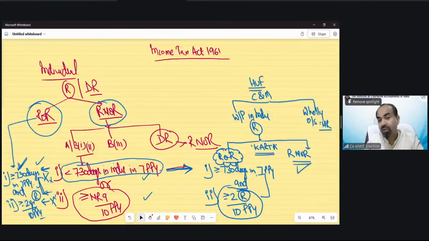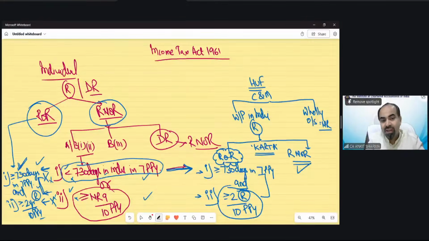What I was trying to tell you is that when you are studying these two conditions, it does not bother why I need to learn these two conditions. These are not new conditions. These are just opposite of these conditions. In resident and not ordinary resident, if these two conditions are not fulfilled, then you become a RNOR.